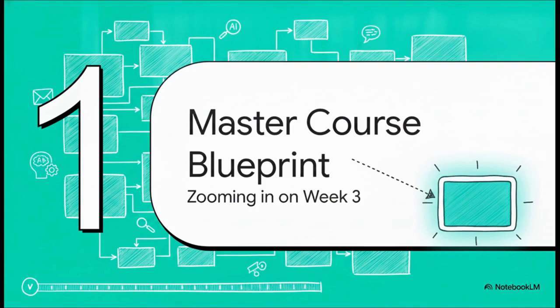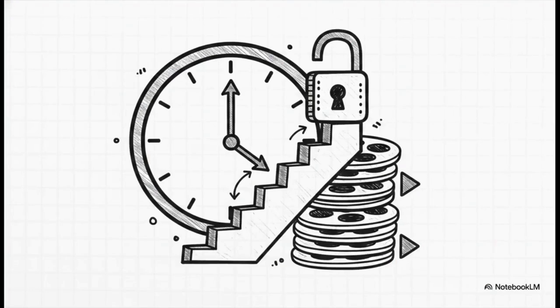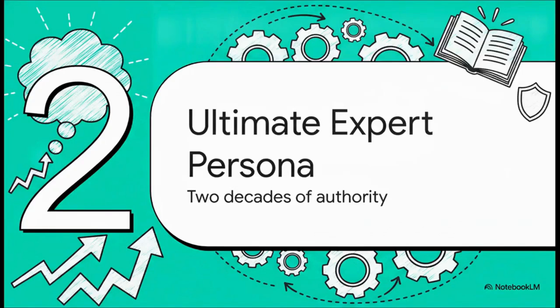Section 1. The Master Course Blueprint, zooming in on Week 3, Day 18. All right, so the prompt specifically targets Day 18 privilege escalation, which, if you know the space, is essentially the art of hacking a system to go from a normal guest account all the way up to full administrative control. It's placed right smack in the middle of Week 3, which is dedicated to penetration testing. Notice the specific constraint here too. It demands a robust 30 to 60-minute script. That means the AI has to generate enough depth and pacing to sustain a full hour of premium educational content. No pressure, right?